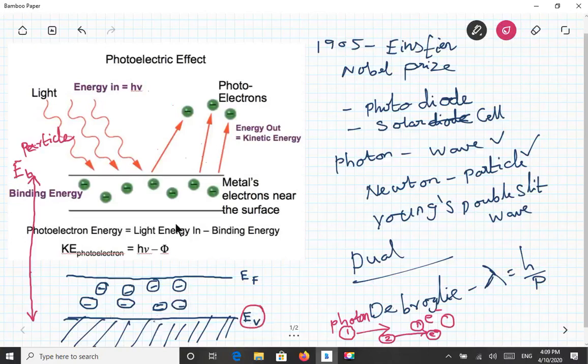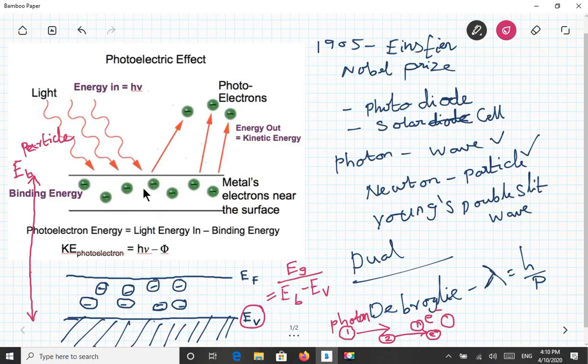The difference EB minus EV is called the band gap. So this is the band gap equation.